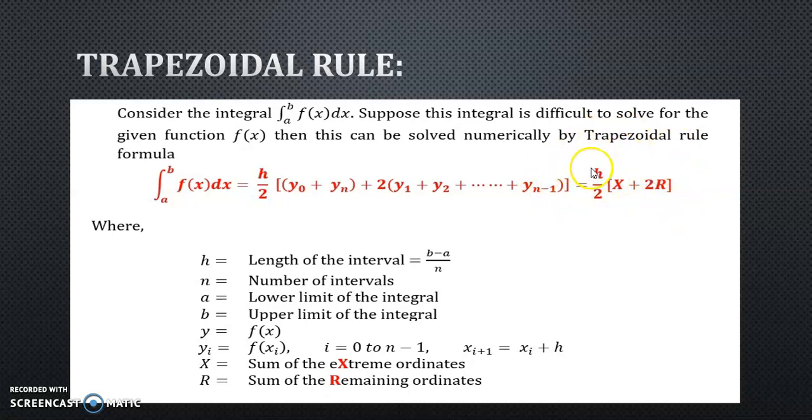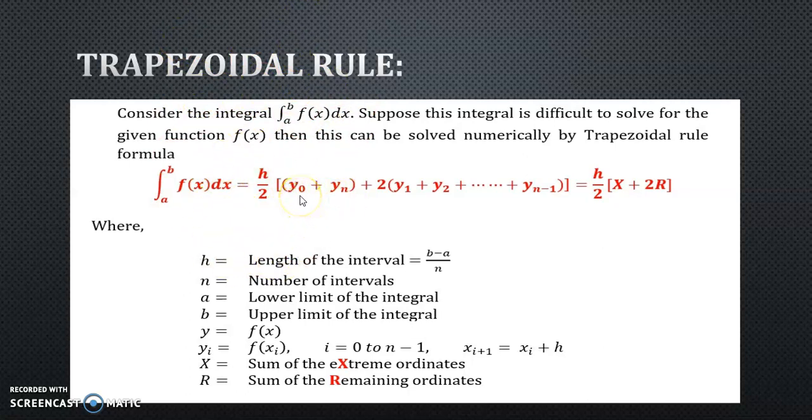So what does this say? h/2 into bracket capital X plus 2 times capital R. I will tell you the meaning of this X and R. First of all, what are these y values? These values are called ordinates. Ordinates means you are given f(x). Normally f(x) is equal to y. So for all the corresponding values of x, you will get the corresponding values of y.